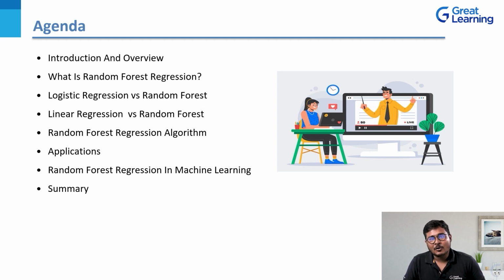Further, I'll start talking about what this random forest regression is. Then I'll compare the random forest regression algorithm with a few very famous algorithms like linear regression and logistic regression. Further, I'll be talking about the working of the random forest regression algorithm, and then I'll be talking about the applications. What are the fields where this algorithm is being applied on a mass basis?